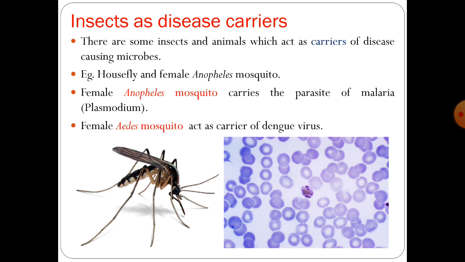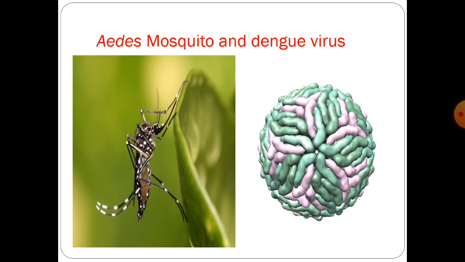Second is Aedes mosquito. Aedes mosquito is the carrier of dengue. The full name of this Aedes mosquito is Aedes aegypti. This Aedes mosquito is carrying the dengue virus. You can see in the second image, this spherical image is of the dengue virus. So this Aedes mosquito is spreading the dengue virus in the form of its mosquito bite.